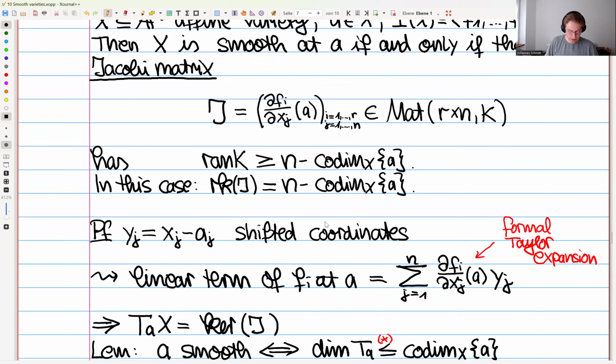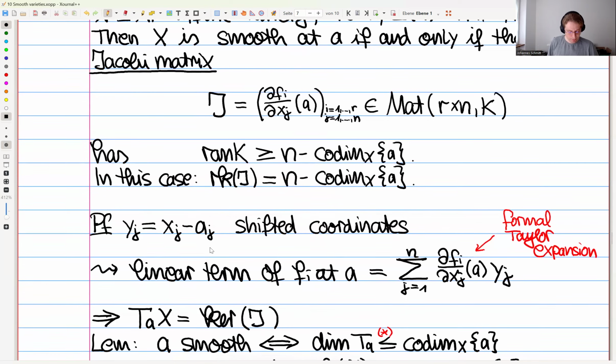So the first thing is that we always like it if our point A is actually at the origin. And we can simulate this by having these shifted coordinates y_j equal to x_j minus a_j, and the point y_j equals 0 corresponds to all of the x_j being at the points a_j.